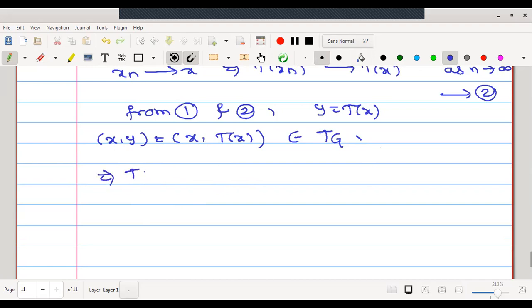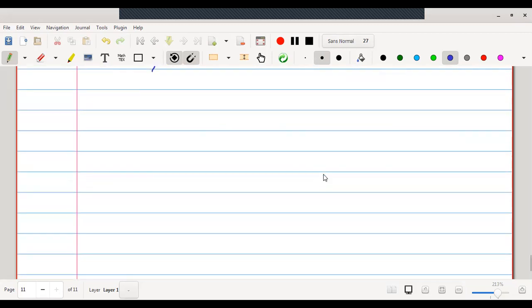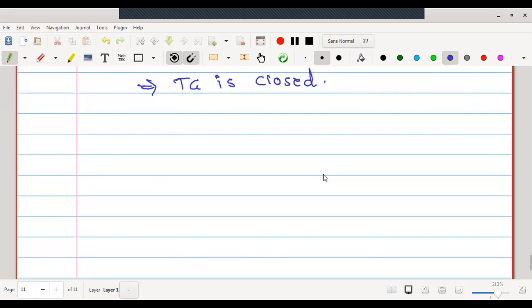Therefore, tg contains all its limit points. Hence, tg is closed. The set tg is closed. Here we have completed the first part of the proof.